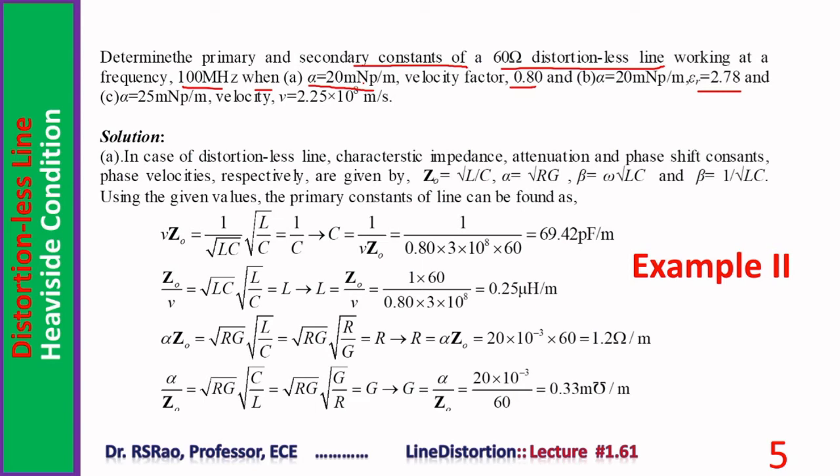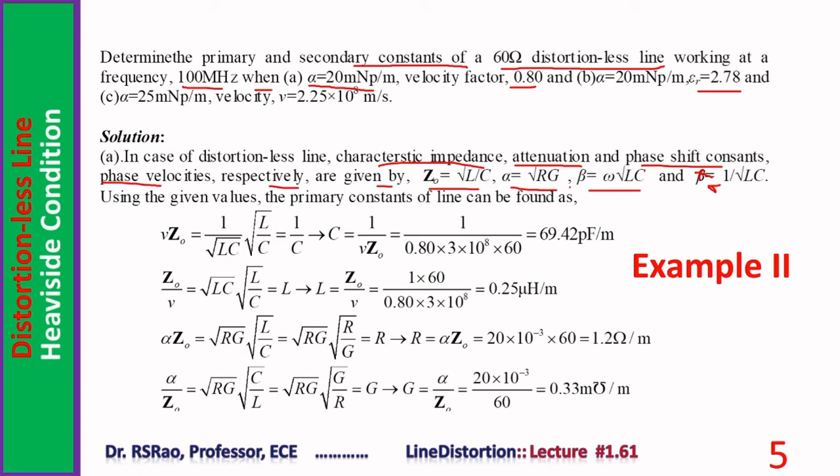A, in case of distortionless line, characteristic impedance, attenuation constant, phase shift constant, phase velocity respectively are given by, this is Z0, square root of L by C, alpha is root RG, beta is omega root LC, and V is 1 by root LC.